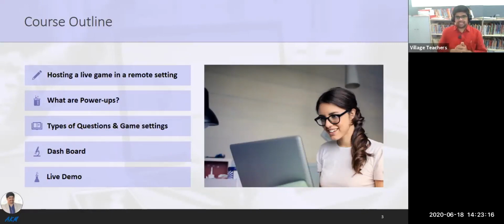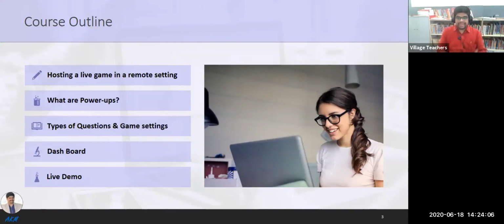What are the types of questions and game settings? For the types of questions, you can do fill in the blanks, but when you're typing fill in the blanks, you must give alternate answers. For example, if the students write in full capitals, or jumbled characters, or sentence case. All these things we need to mention if you are using the fill in the blanks option. We can of course create a poll, an audience poll round. Open-ended questions are also possible. MCQs are also possible, and images as answers. You can write a question and put images as answers; that is also possible.